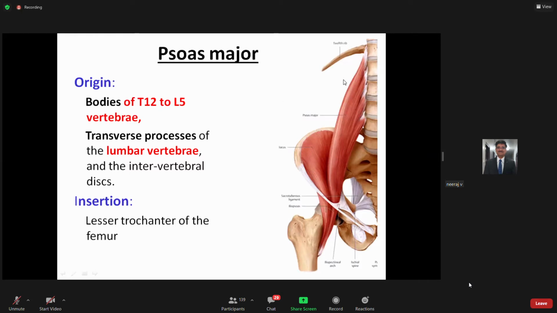So basically it takes origin from the bodies of T12 up to the L5 vertebra. And of course, between vertebrae, you have the intervertebral disc. So the intervening intervertebral disc also gives origin to slips of this muscle, and this runs and then inserts on the lesser trochanter of the femur.